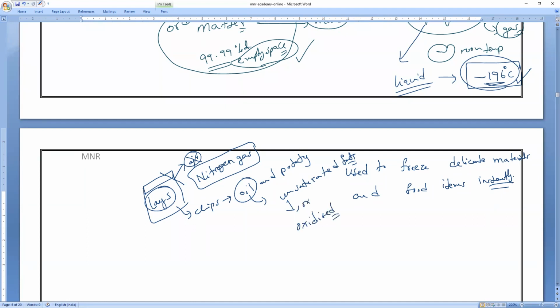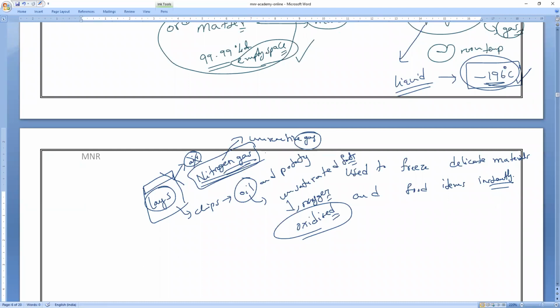Once oxidation takes place, the food taste will change, so we cannot eat those chips. That is why when they are packing, they fill it with unreactive gas. What is that unreactive gas called? Nitrogen gas. So that is what is important.